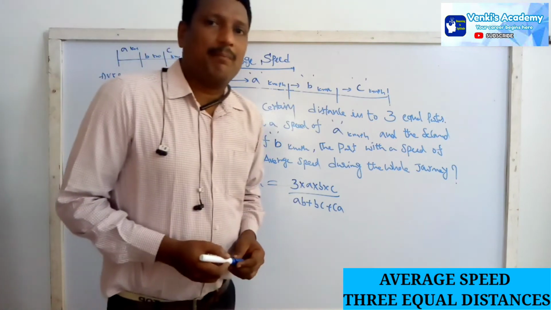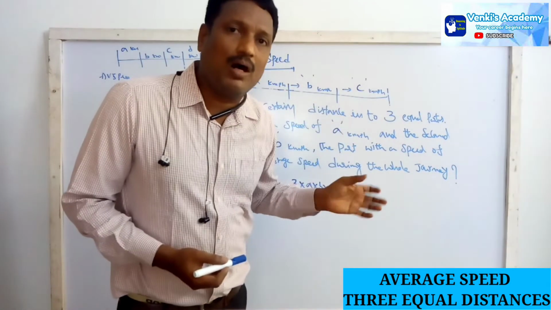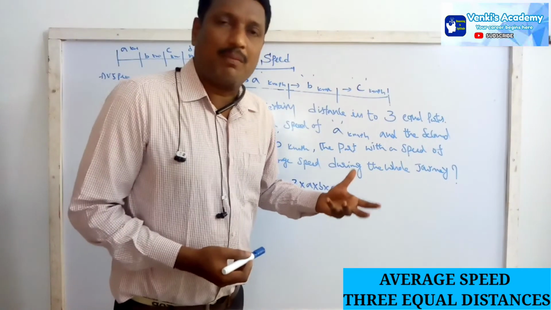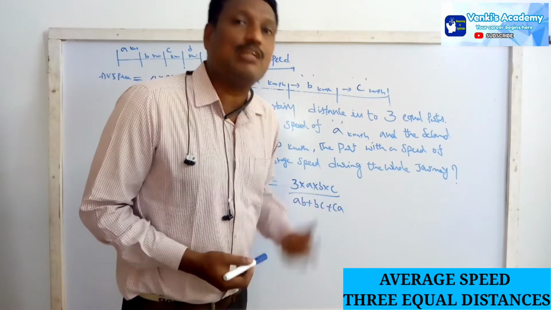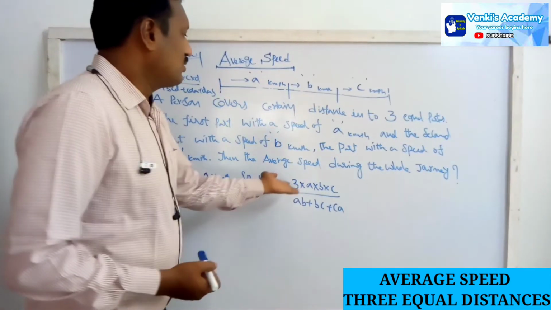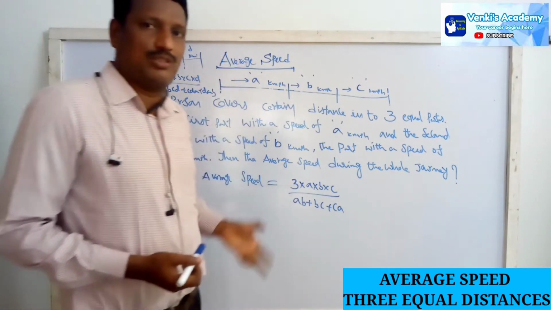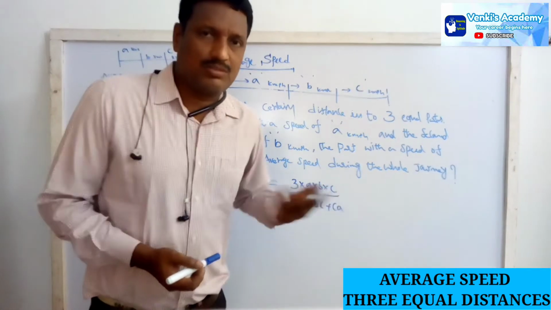One condition should be applied. Here we are finding the average speed, and whether it is 2, 3 or 4, the distances must be equal. Here 3 distances, all 3 equal; here 4 distances, all 4 equal. Only then do we use this formula. If it is 5, the pattern is the same.